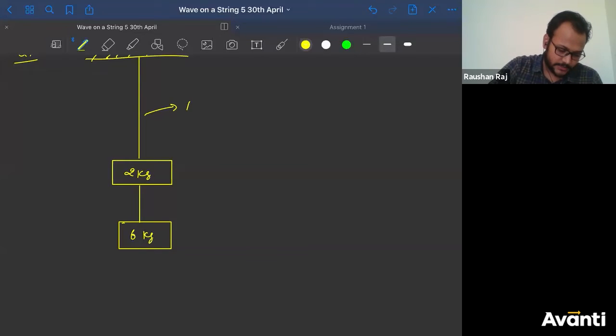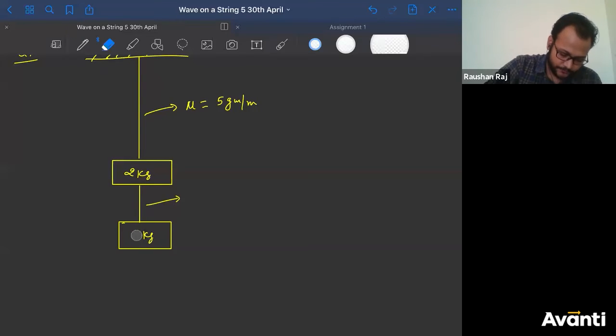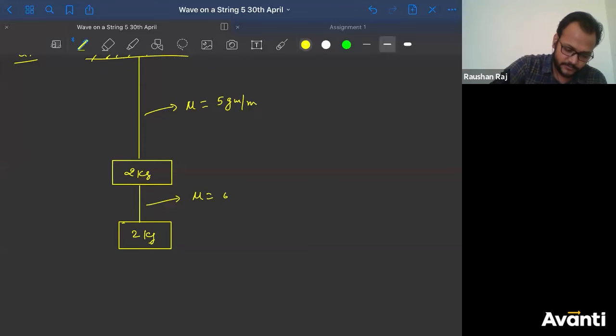Yeah, this is mu equal to 0.5, or let me write this as 5 gram per meter. ठीक है, and let me change this to 2 kg also. इसको भी mu रखो, इसका भी mu कितना है, 5 gram per meter.